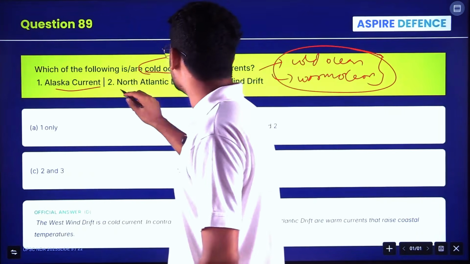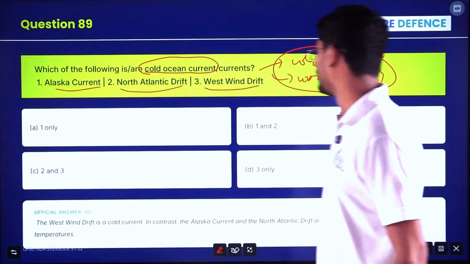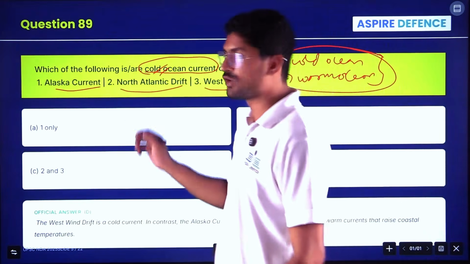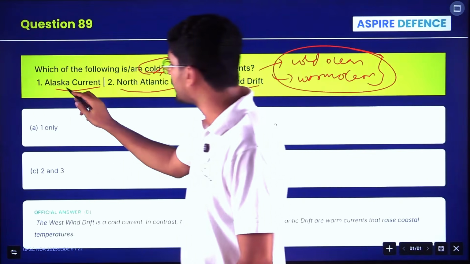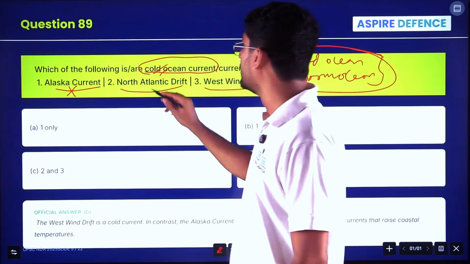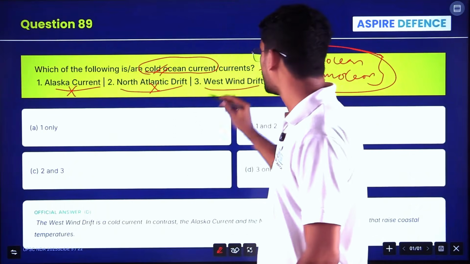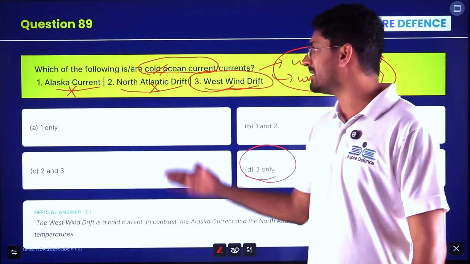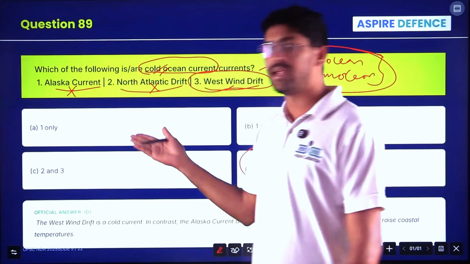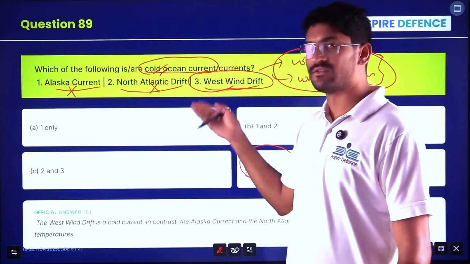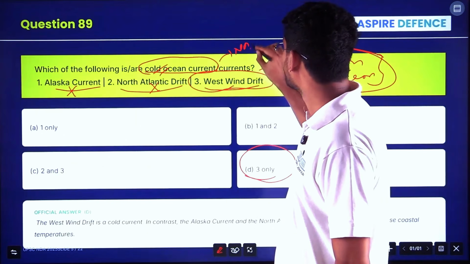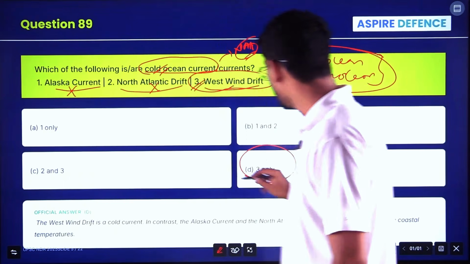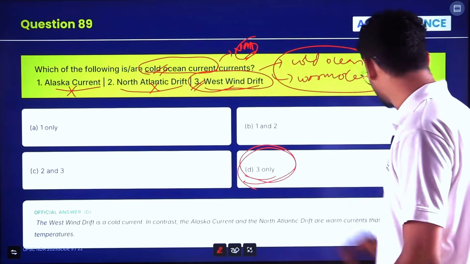So Alaska current, North Atlantic drift, west wind drift. Which of the following are cold oceanic currents? If you have studied geography, or if you have just seen the image, you will know Alaska current is a warm ocean current. North Atlantic drift is a warm ocean current. Only west wind drift is a cold ocean current. In UPSC civil services, CAPF, CDS, NDA, every year these questions get repeated. So just see this: cold ocean currents and hot ocean currents, which are those? So here the answer is only 3. Understood, my friends? The themes are very important here.